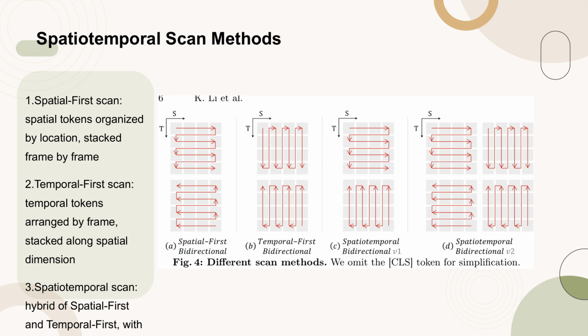Figure 4 illustrates the different scan methods used in the VideoMamba framework. The methods include: A. Spatial first, where spatial tokens are organized by location and then stacked frame by frame. B. Temporal first, where temporal tokens are arranged based on the frame and then stacked along the spatial dimension. And C. Spatio-temporal, a hybrid approach that combines both spatial first and temporal first methods, with increased computational costs. The figure highlights that the spatial first bidirectional scan is the most effective and simple, leveraging the linear complexity of Mamba to efficiently handle long videos of high resolution.